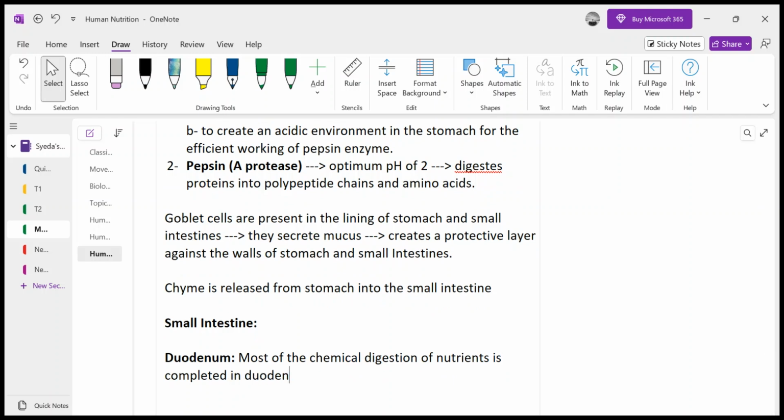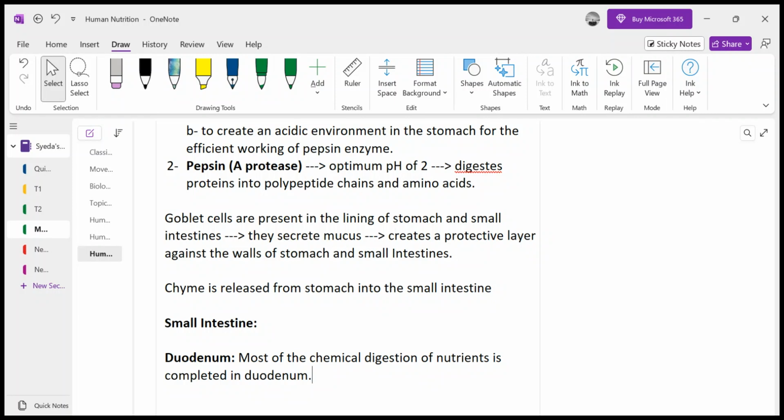And the duodenum receives the chyme, and this chyme is acidic because it is coming from the stomach and stomach pH is 2, right? But duodenum pH is not 2. The enzymes that work in duodenum require an alkaline environment. So for this environment, bile is released by the liver, which is an alkaline substance, and it basically increases the pH of the acidic chyme towards alkaline, so that an optimum environment is created for the enzymes that have to work in the duodenum.